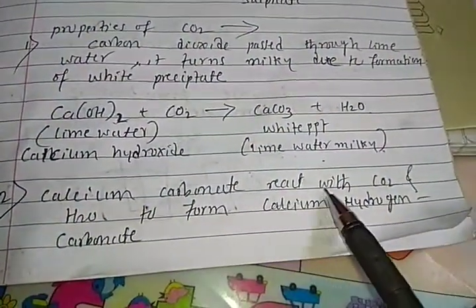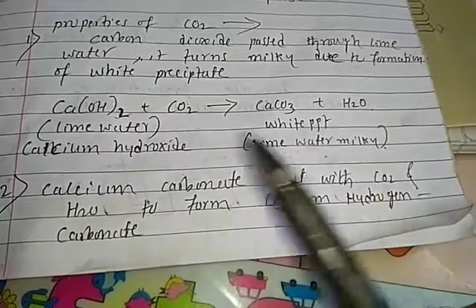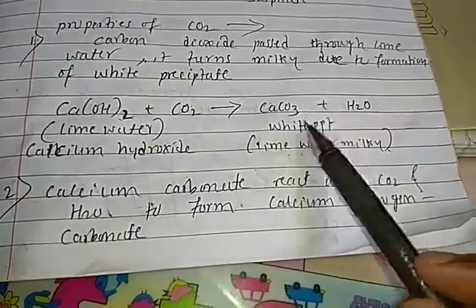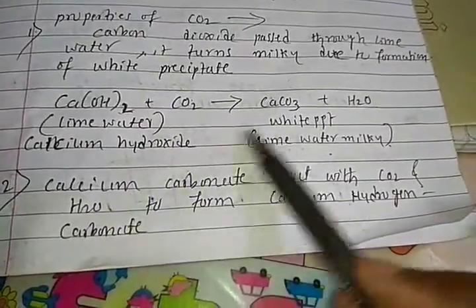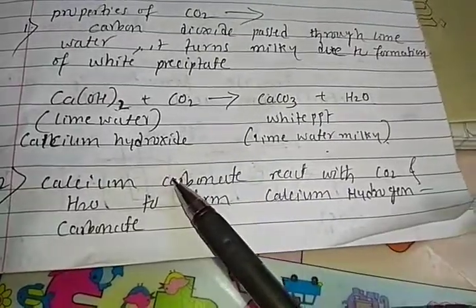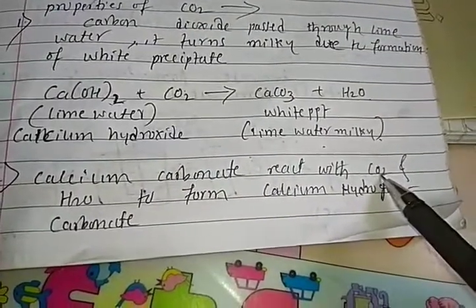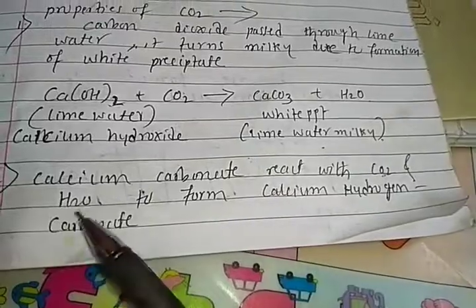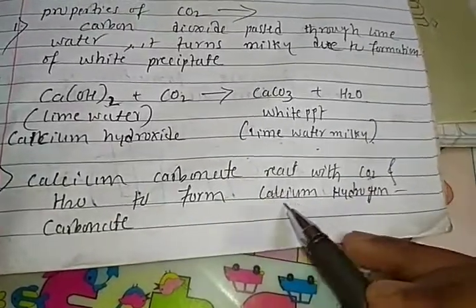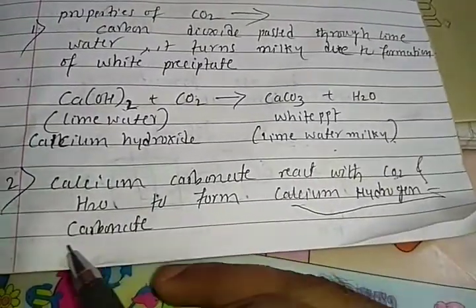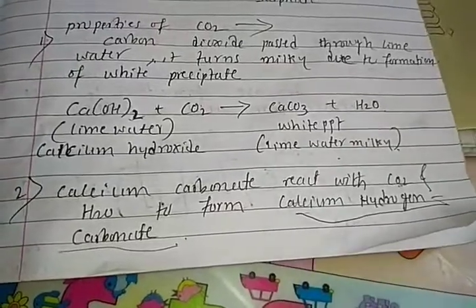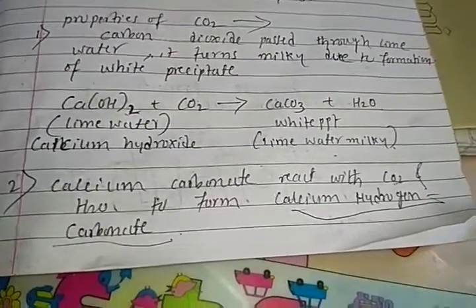Calcium carbonate reacts with carbon dioxide and water. If we reverse the reaction, this calcium carbonate we react with carbon dioxide and water to form calcium hydrogen carbonate. Right, friends?